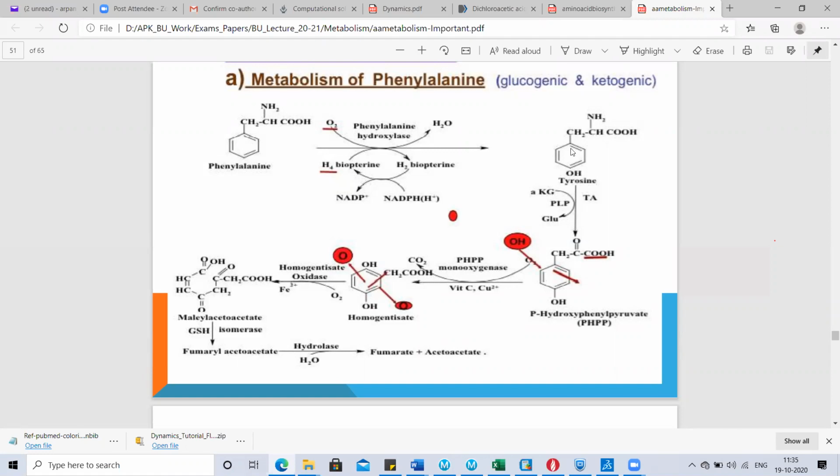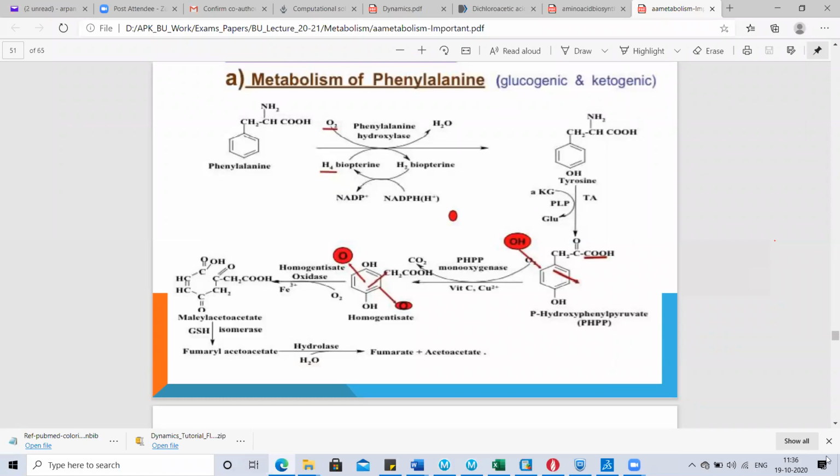So these reactions are important not only for basic physiology, but also from the clinical point of view. Clinically, if any enzyme of this pathway becomes defective, the person will suffer from a hereditary amino acid metabolic disease.